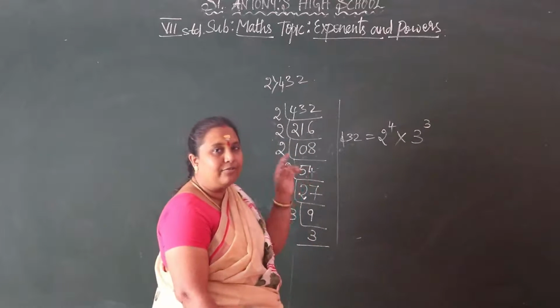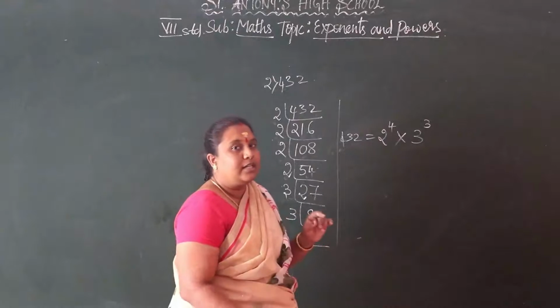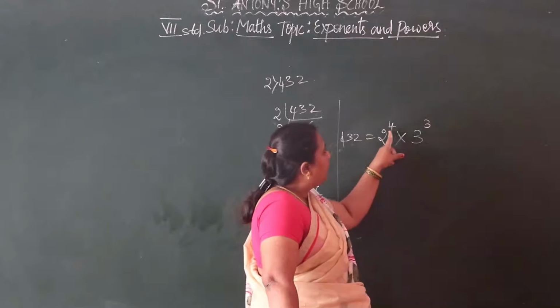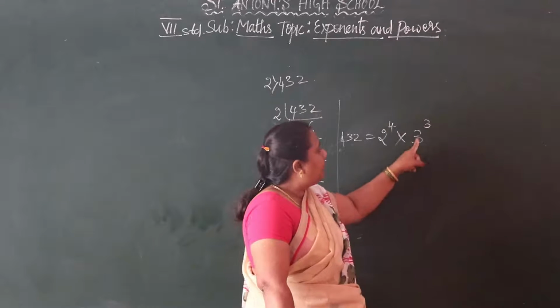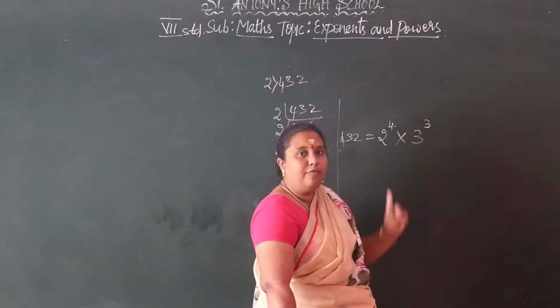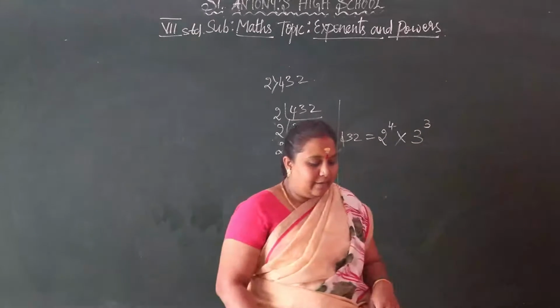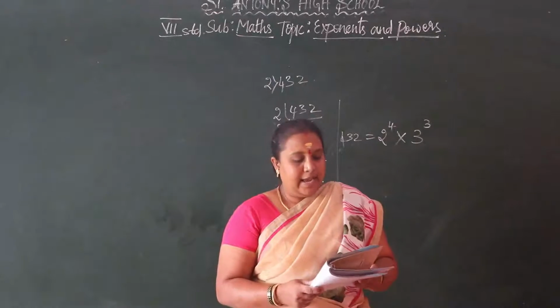How to read the exponents? 2 to the power of 4, 3 to the power of 3. So 2 to the power of 4 into 3 to the power of 3. In the same way, the other 2 sums are also there in example 5.